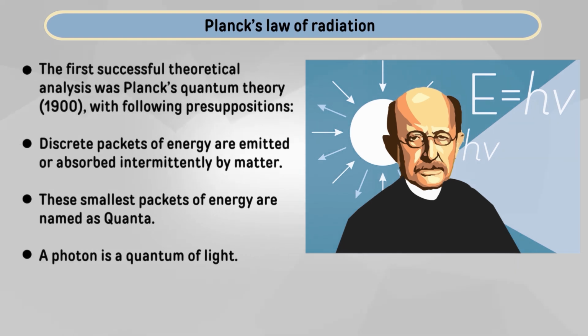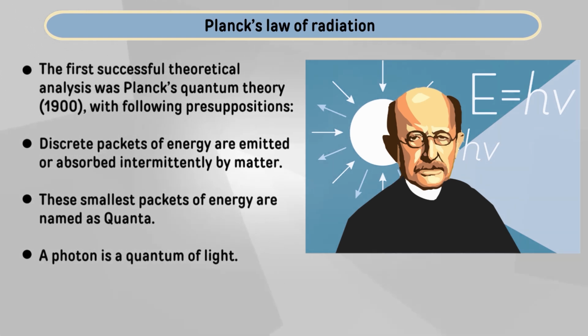Quantum is the name given to the smallest bundle or packet of energy, and using light as an example, a photon is a quantum of light. Although the term photon was given about more than 25 years later, the first name, quanta, was given by Planck.